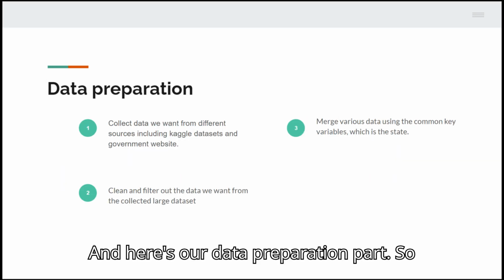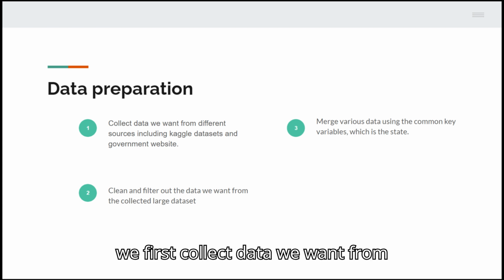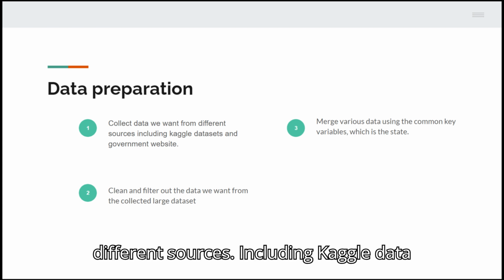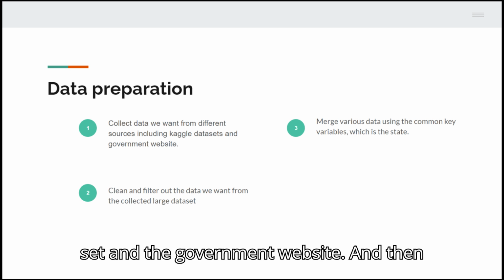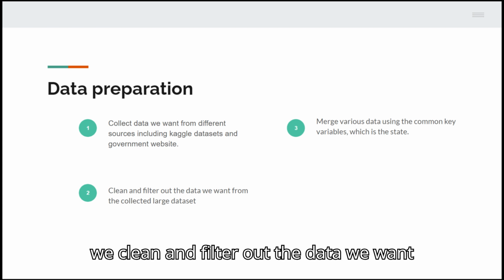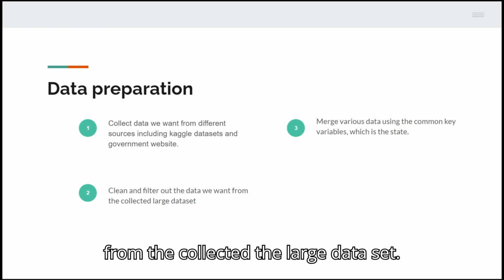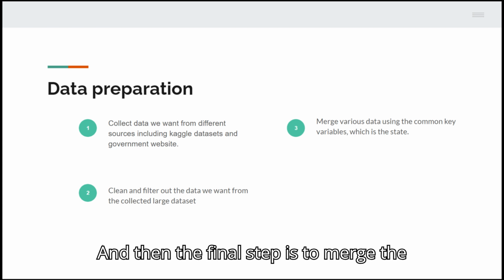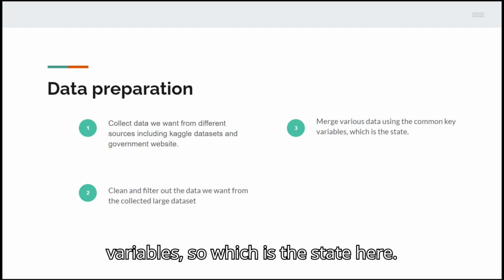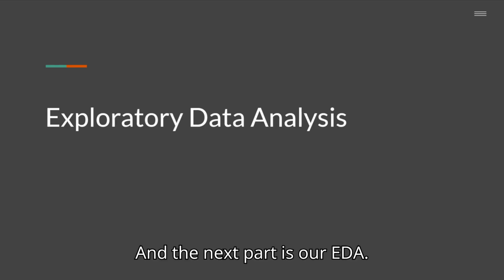And here's our data preparation part. So we first collect the data we want from different sources, including a Kaggle dataset and a government website. And then we clean and filter out the data we want from the large collected dataset. And then the final step is to merge the various data using the common key variable, which is the state here. And the next part is our EDA.